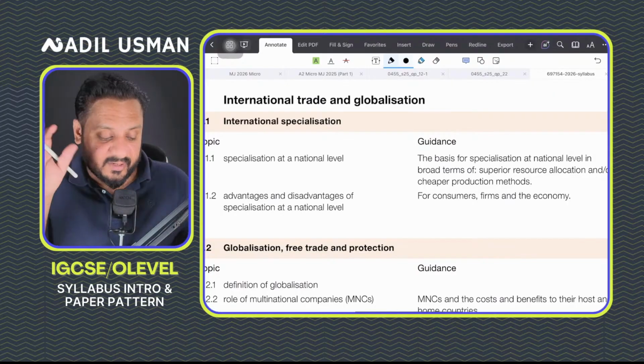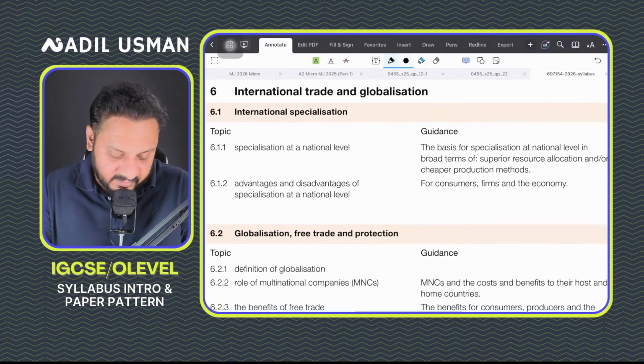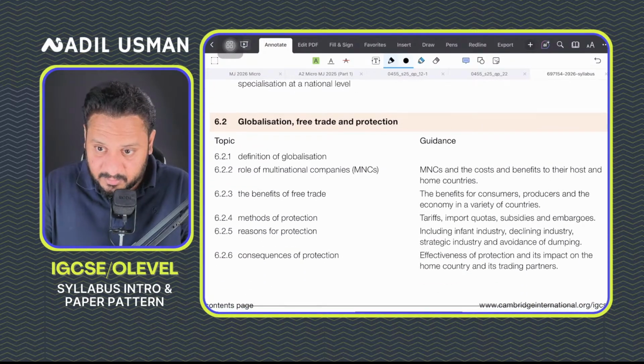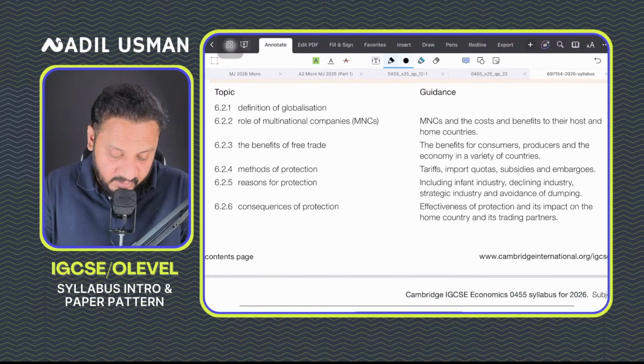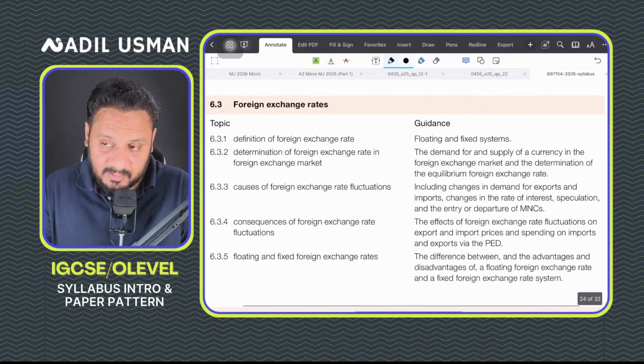So you'll study all of this in this chapter as well: what are the impacts of imposing tariffs on countries, and how does global trade work? You learn about multinational companies. You learn about trade protection. Why do firms impose tariffs to protect the domestic economy and domestic firms? Again, you learn about foreign exchange rates. You learn how the exchange rate system works.